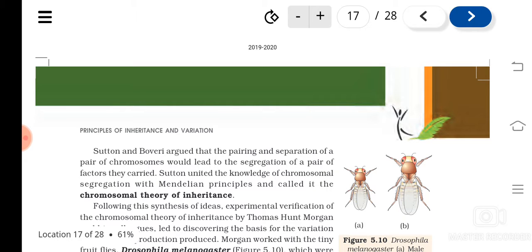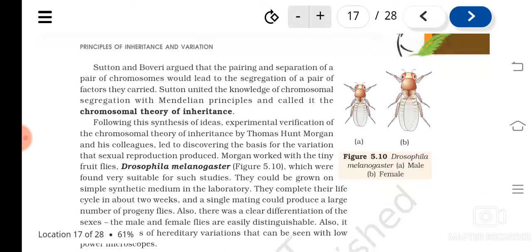This is due to the behavior of chromosomes, because chromosomes get aligned in the center during mitosis and meiosis, and then they exchange their fragments in the case of meiosis. So the behavior of chromosomes is actually the cause for the segregation or the pattern followed by the genes.